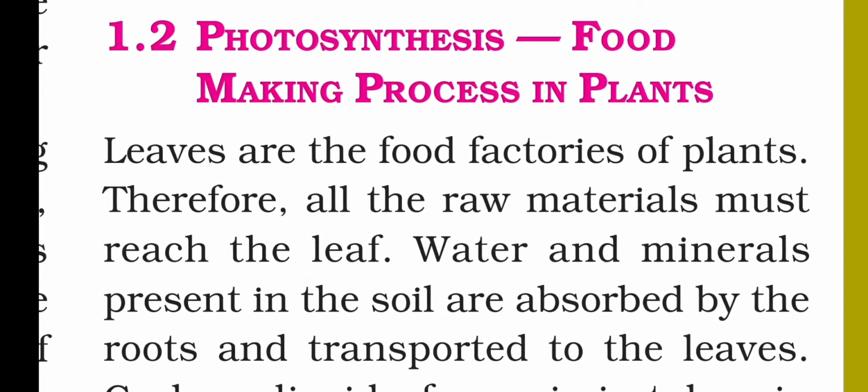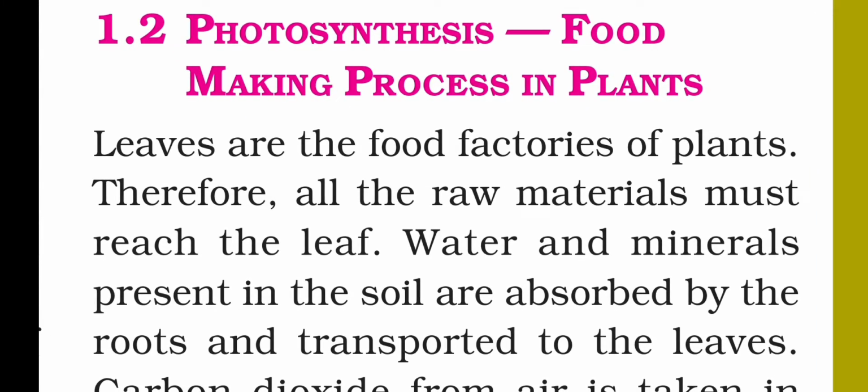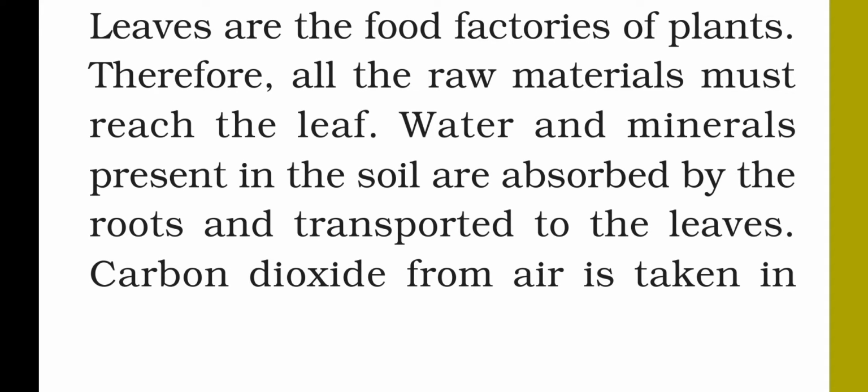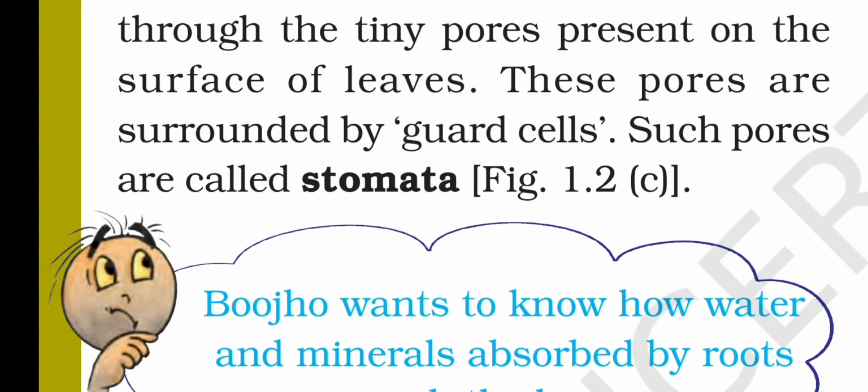1.2 Photosynthesis, food making process in plants. Leaves are the food factories of the plants. Therefore, all the raw materials must reach the leaf. Water and minerals present in the soil are absorbed by the roots and transported to the leaves. Carbon dioxide from air is taken in through the tiny pores present on the surface of leaves. These pores are surrounded by guard cells. Such pores are called stomata.